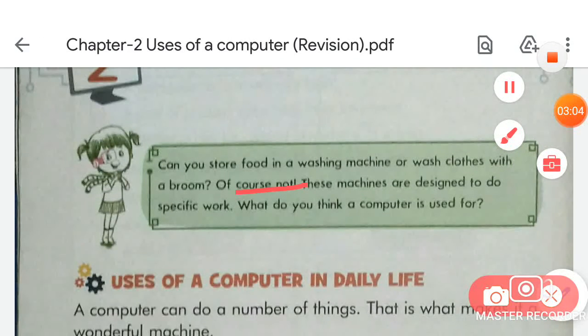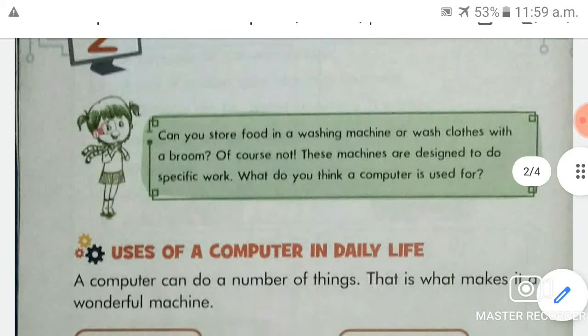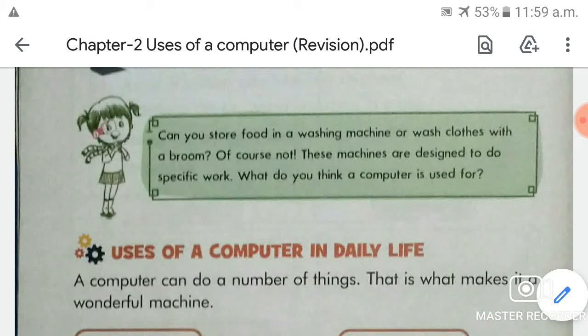Can you store food in a washing machine or wash clothes with a broom? Of course not. These machines are designed to do a specific work. What do you think a computer is used for?